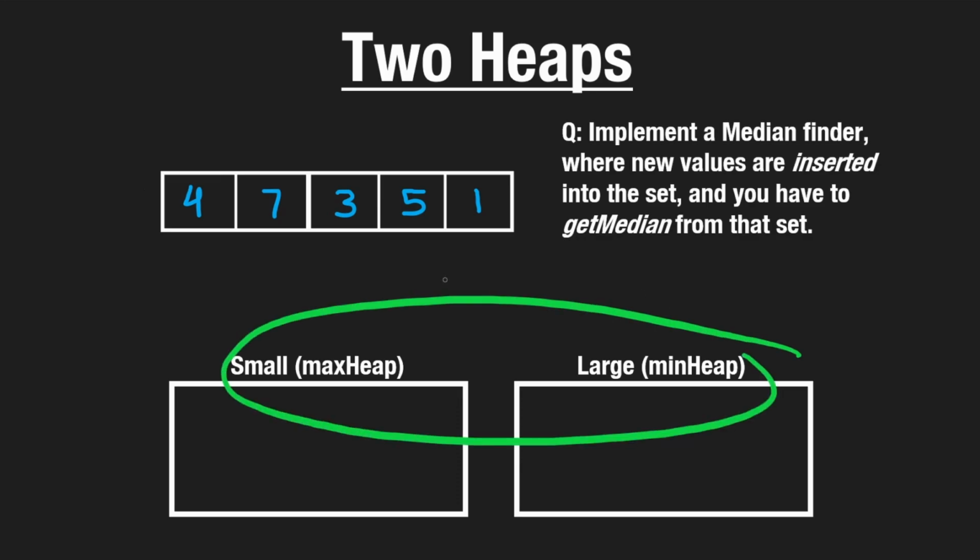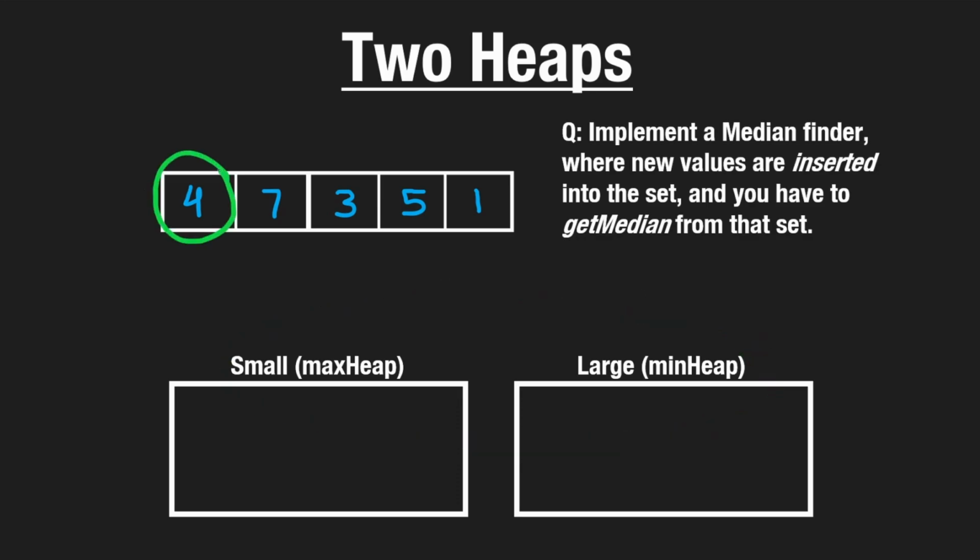just for simplicity, because that's an edge case. When we insert a single value, it doesn't really matter which one of these heaps we insert it into. So arbitrarily, what I'm going to do is just take the first value 4 and insert it into the small heap. So now if we call get median, it's a pretty simple thing to do because we just have a single element anyway, so we would just return 4. So these are just simple cases so far.